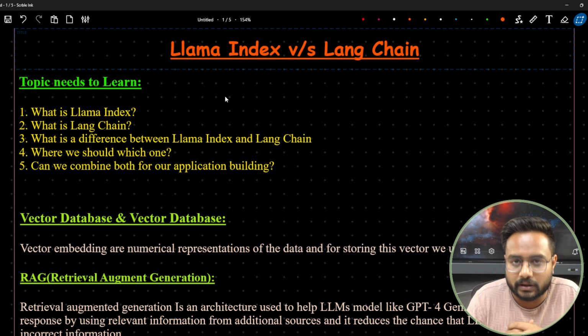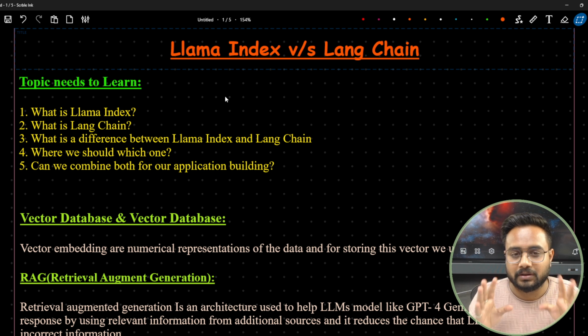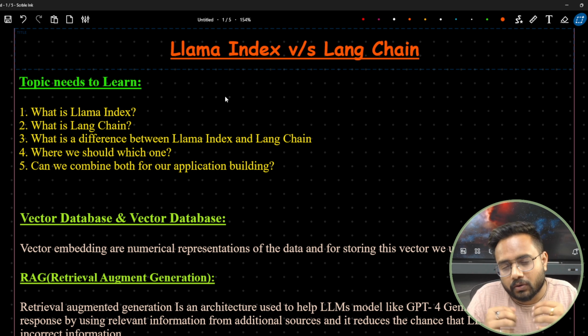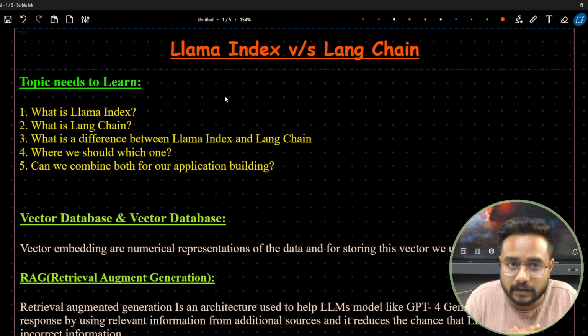Because in generative AI, everything revolves around RAGs. Retrieval augmented generation will become clear to all of you. And in the upcoming sessions I will come up with many RAG techniques, not just one, including advanced RAG techniques. At least 7 to 8 RAG techniques I will show you along with Python code. But this session is very important for understanding the Llama-Index and the LangChain.